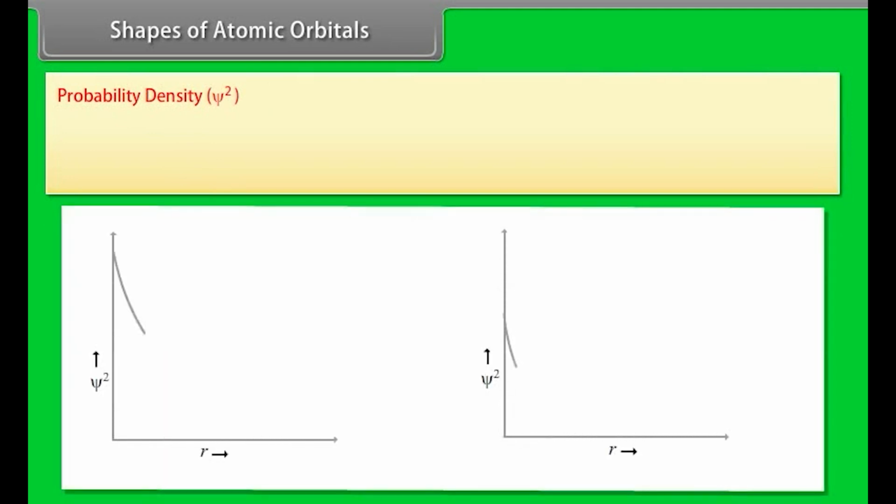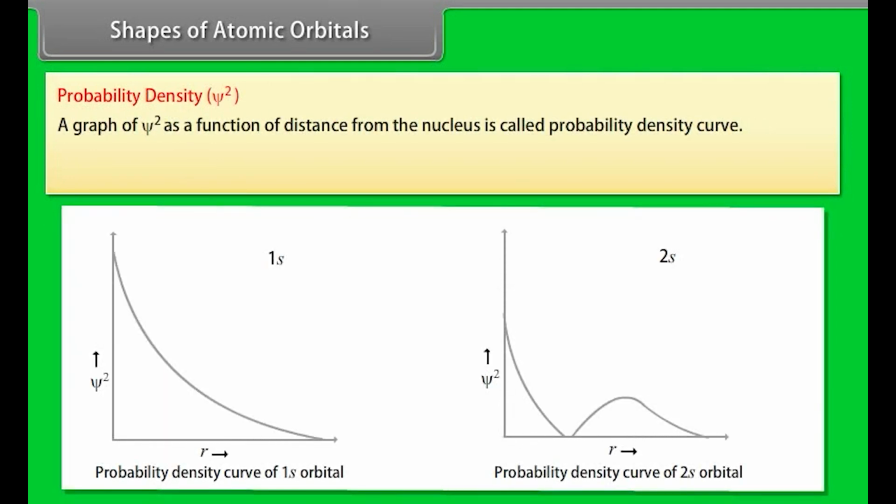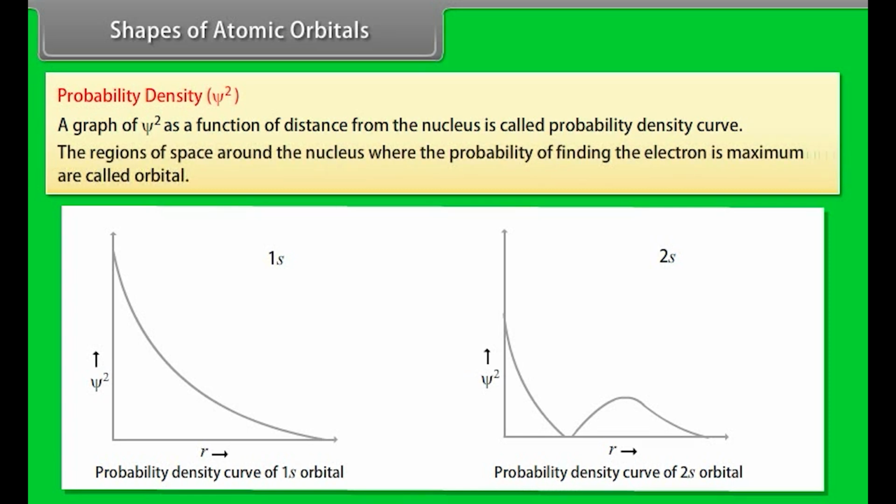Shapes of atomic orbitals. Probability density. A graph of psi square as a function of distance from the nucleus is called the probability density curve. The regions of space around the nucleus where the probability of finding the electron is maximum are called orbitals.